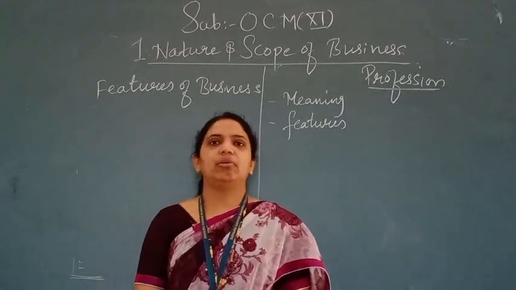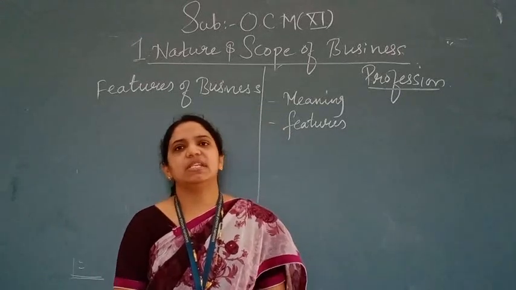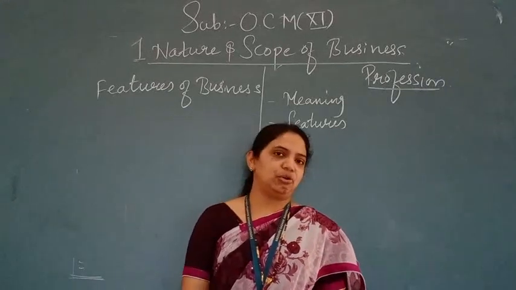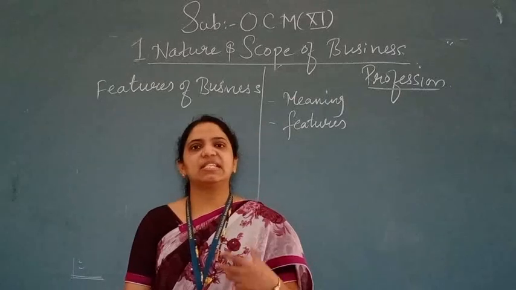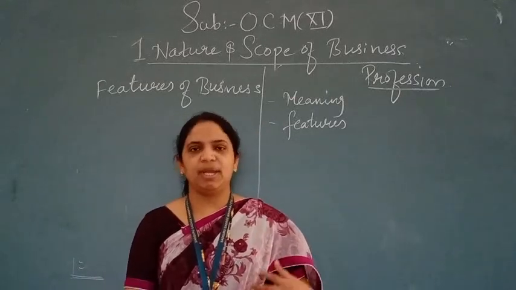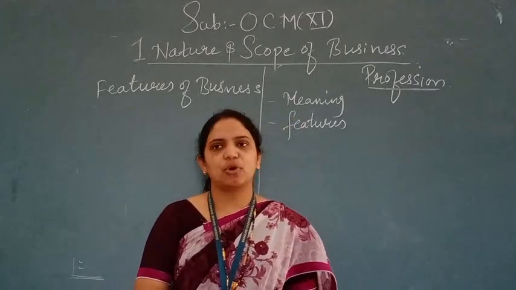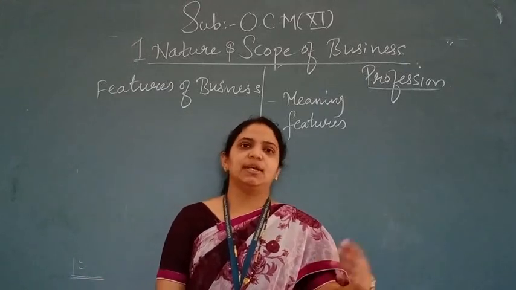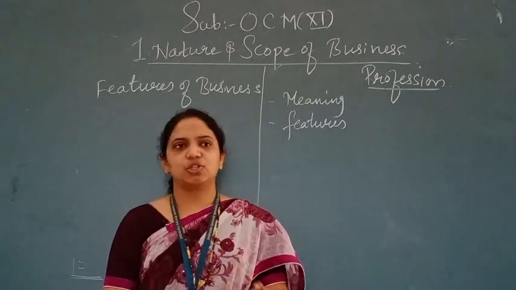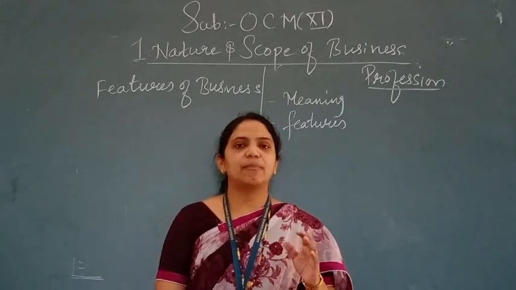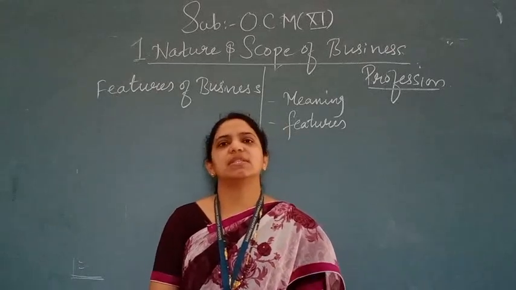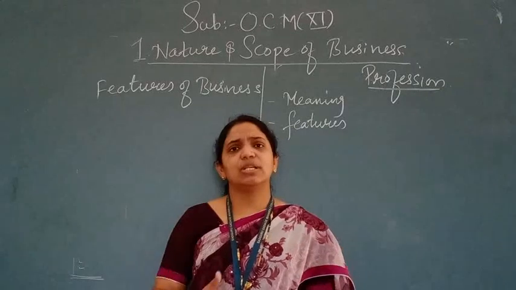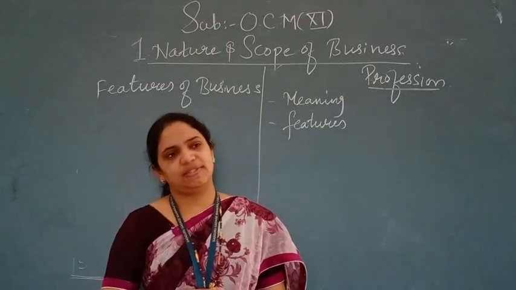Then I taught you about the human activities, which are divided into two parts. The first is the economic activities and the second is the non-economic activities. Economic activities are performed to earn a profit. The main motto is to earn a profit with the help of production and distribution of goods and services. The motive of non-economic activity is not to earn a profit, but to provide services to the common public, or when you feel happy, it's related to your sentiment, etc.